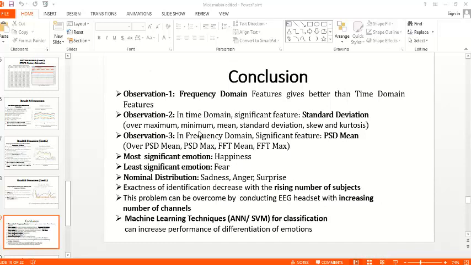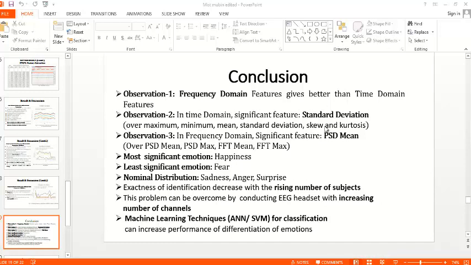To conclude, our first observation is over time and frequency domain. The frequency domain features, PSD mean, PSD max, A50 mean and A50 max, give better performance than time domain features like mean, median, standard deviation, skew, and kurtosis. Observation 2 is in the time domain: the most significant feature is standard deviation, over maximum, minimum, mean, skew, and kurtosis. The third observation is in the frequency domain.